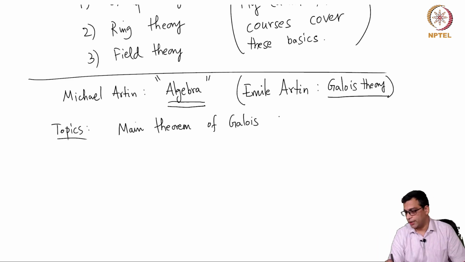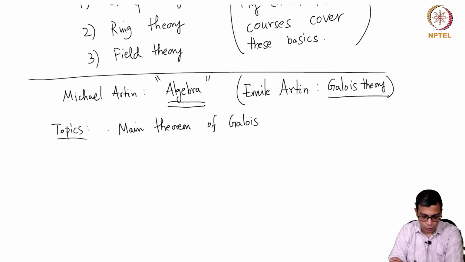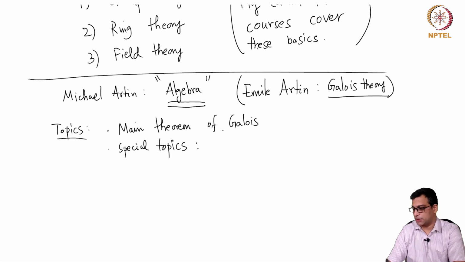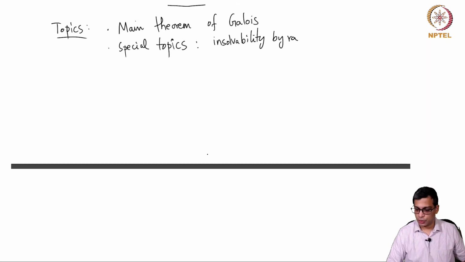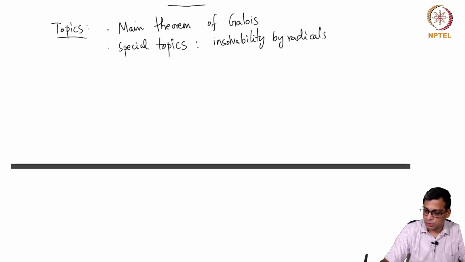This is one of the highlights of the course, and then we will do special topics like, which is the motivation I mentioned at the beginning of this video, insolvability by radicals of quintics.